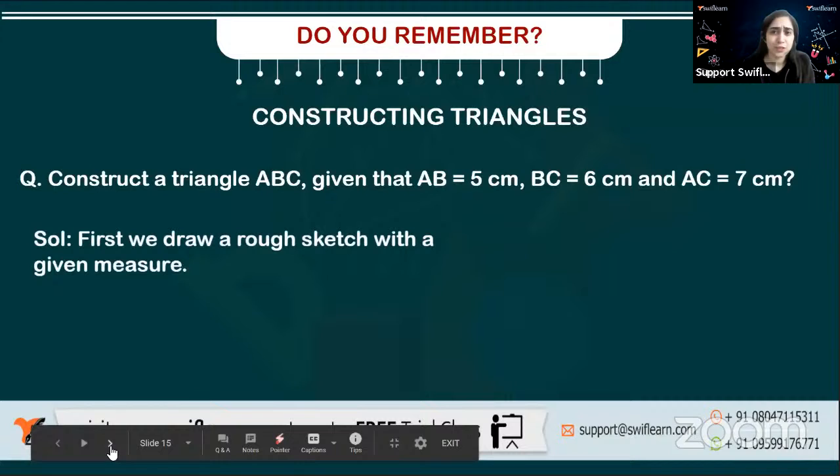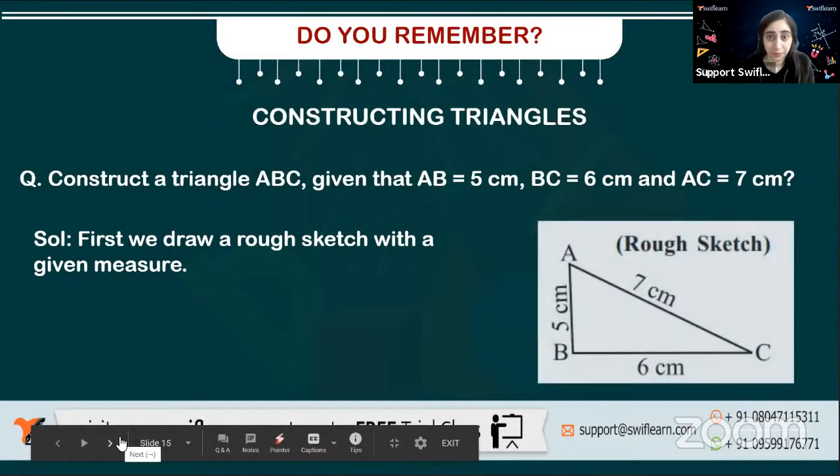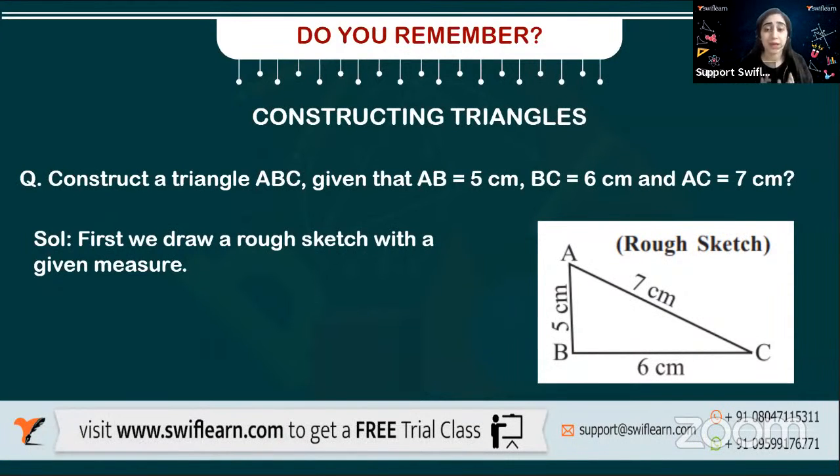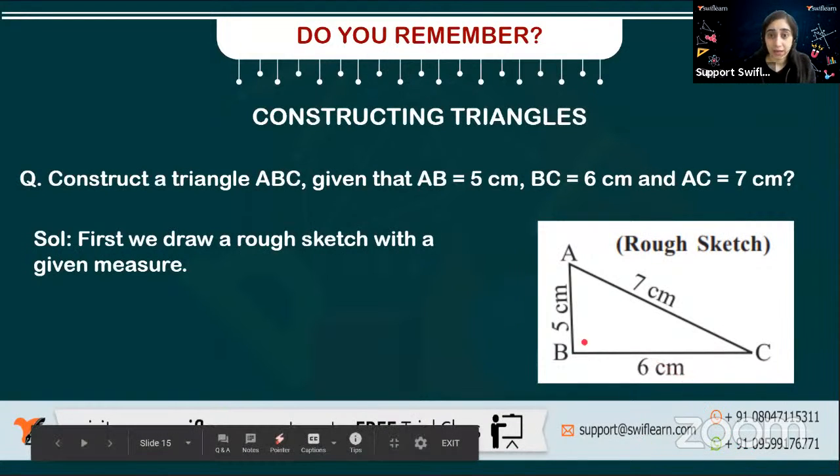Okay, let's see. First, what will you do? Before starting these geometric questions, a rough sketch is needed so that I know exactly what I want to draw and how my figure will look. So I've drawn a rough figure. It's exactly not the centimeters which is required. Okay, so I've made up my mind. BC I'll take as a base and A is the point which I'll be finding. This is the way I can visualize and analyze which step I have to do first. So what will I do? I'll make a line BC.